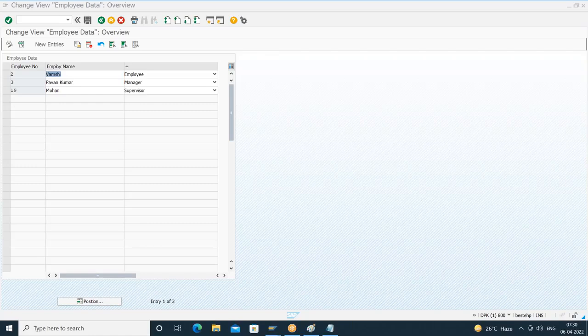Okay, so see here, I have to maintain field label at data element level so that it will appear here. That is what is our understanding, right?